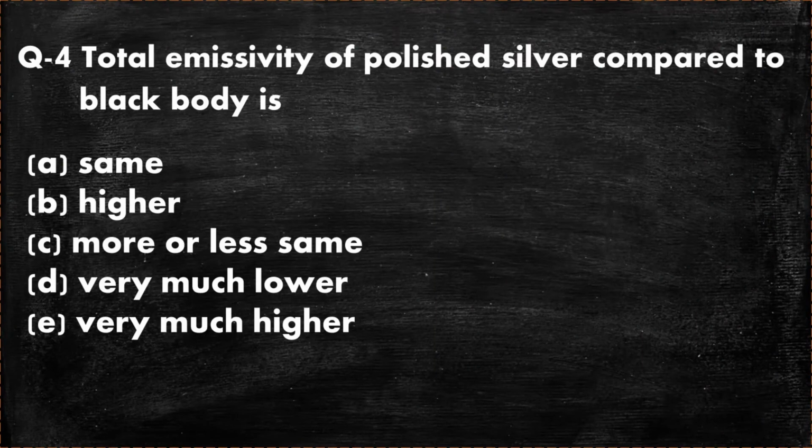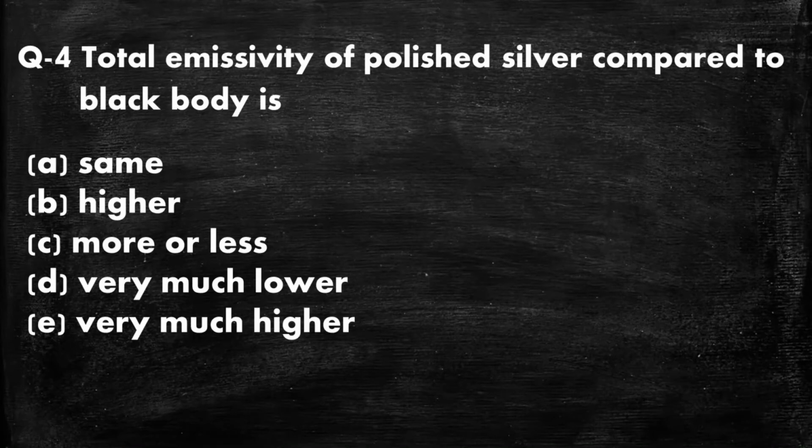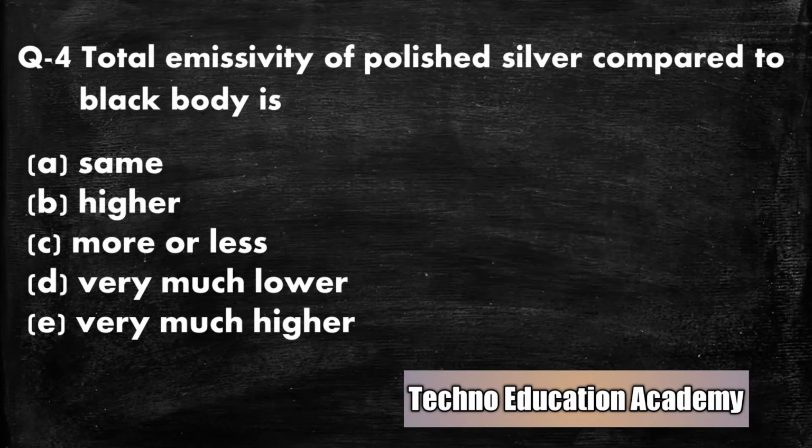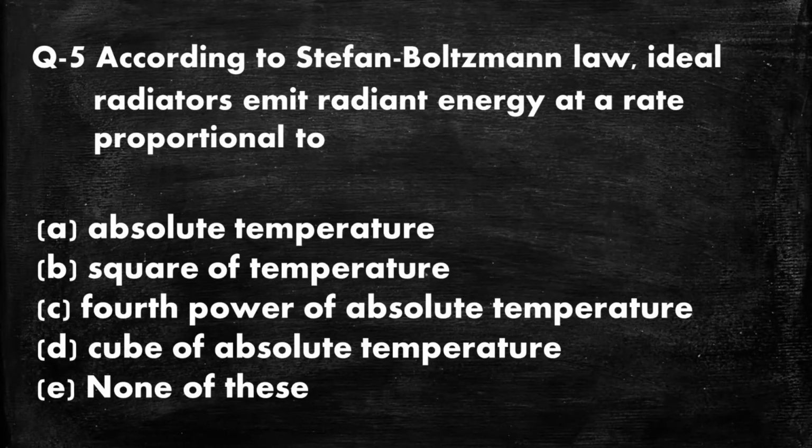Question number 4. Total emissivity of polished silver compared to black body is: option A, same; option B, higher; option C, more or less; option D, very much lower; option E, very much higher. We know that the emissivity of polished silver compared to black body is very much lower.